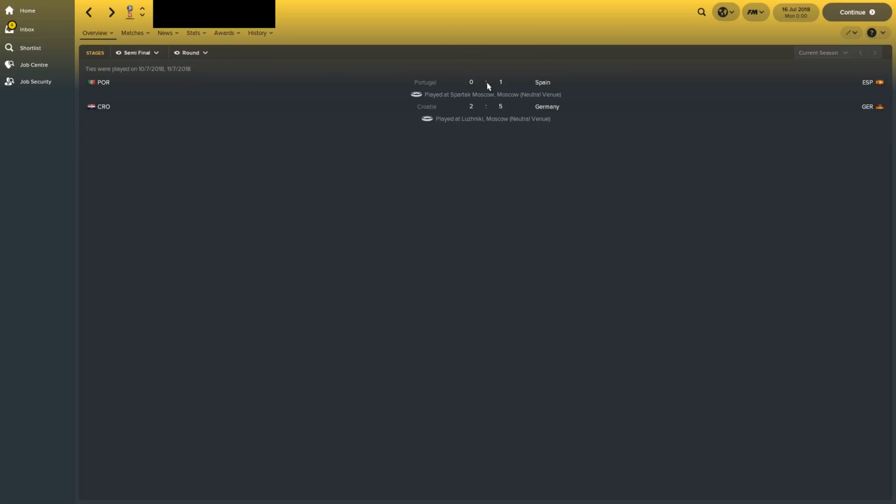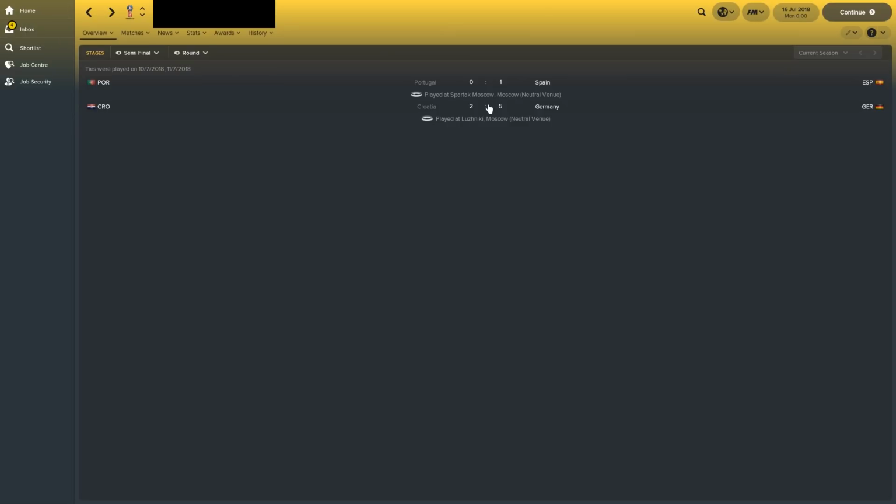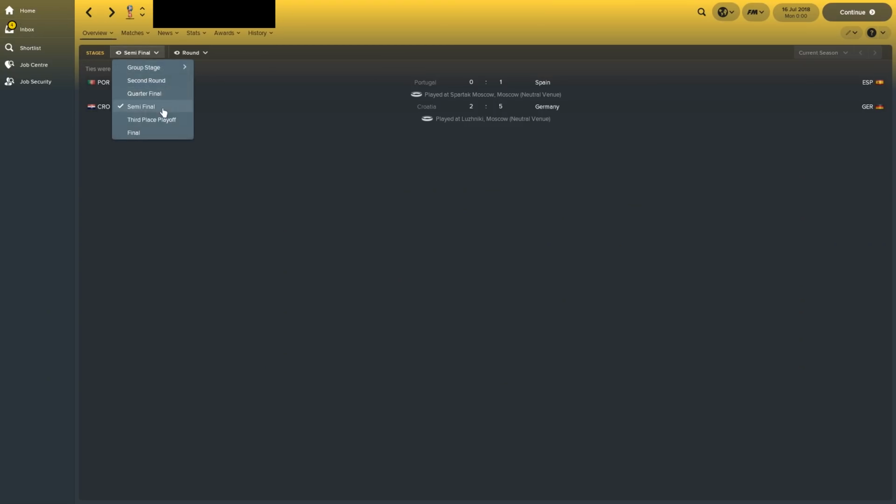And then the semi-final stage, Spain beat Portugal 1-0. Massive clash between these 2 neighbouring nations. Pedro with the winning goal. And then lots of Germany banging in the goals in this tournament. 5-2 win against Croatia. Draxler with 2 goals. What a game.